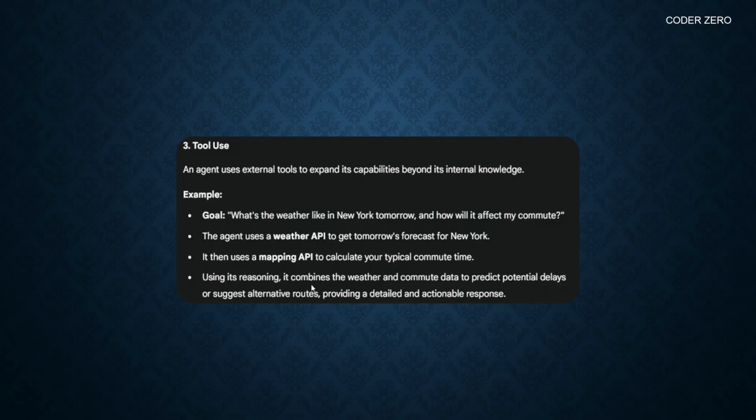Using its reasoning, it combines the weather and the commute data to predict potential delays and suggest alternative routes, providing a detailed and actionable response. So an agent has different kinds of tools, and it is able to use appropriate tools to perform appropriate tasks.